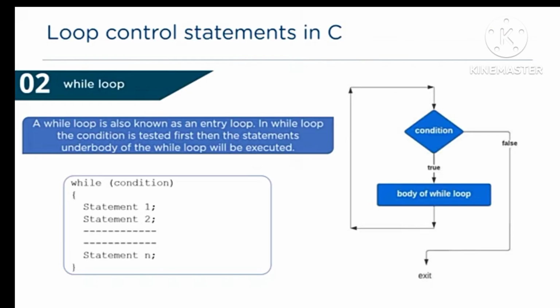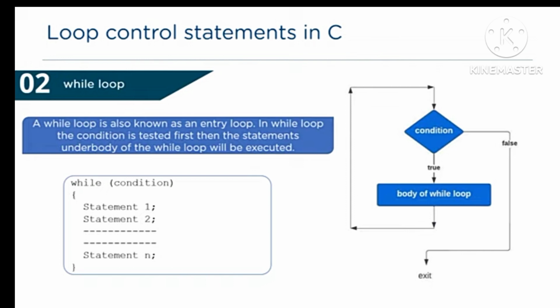Next, while loop. A while loop is also known as an entry loop, in which the condition is tested first, then the statements under the body of the while loop will be executed. And this was the syntax of the while loop: while condition, flower bracket, statement 1 and 2 body of the program, and statement n, close the flower bracket. And this was the flowchart for the while loop.